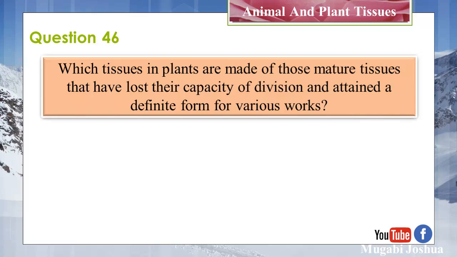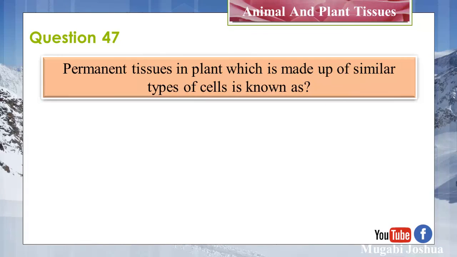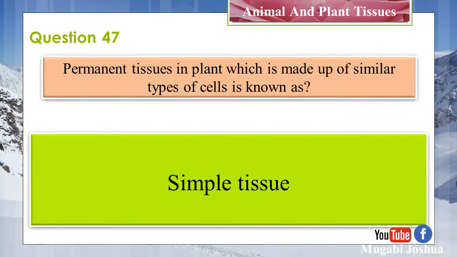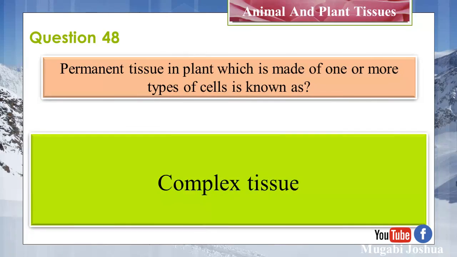Question 46. Which tissue in plants is made of those mature tissues that have lost their capacity of division and attained a definite form for various works? Permanent tissue. Question 47. Permanent tissue in plants which is made up of similar types of cells is known as simple tissue. Question 48. Permanent tissue in plants which is made of more than one type of cell is known as complex tissue.